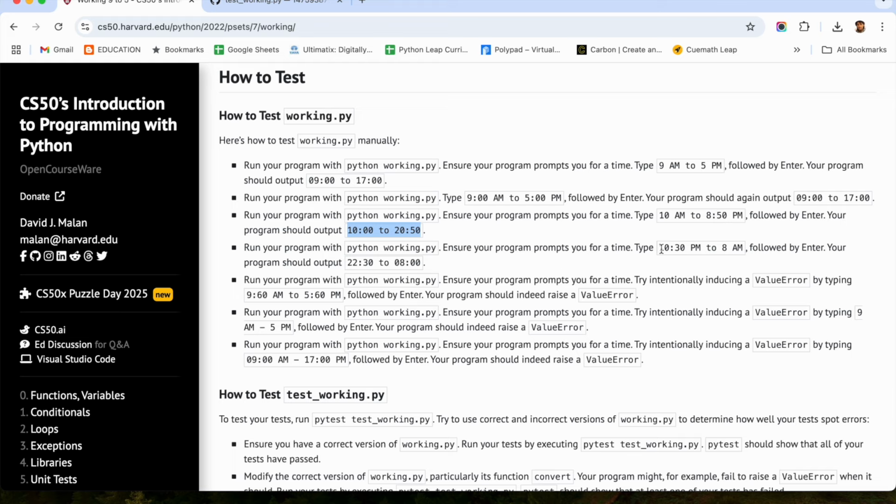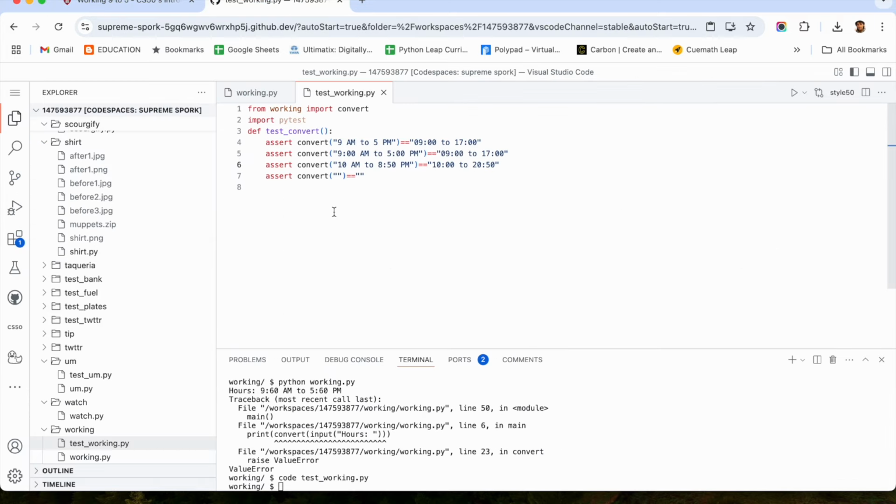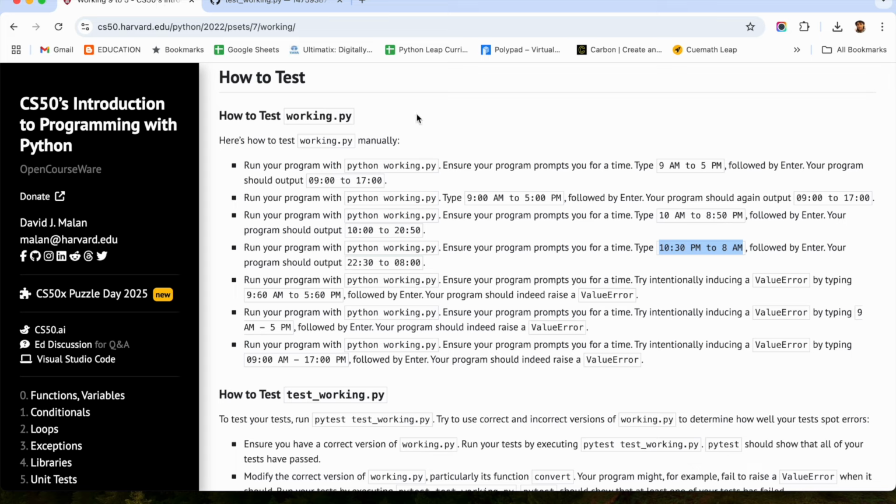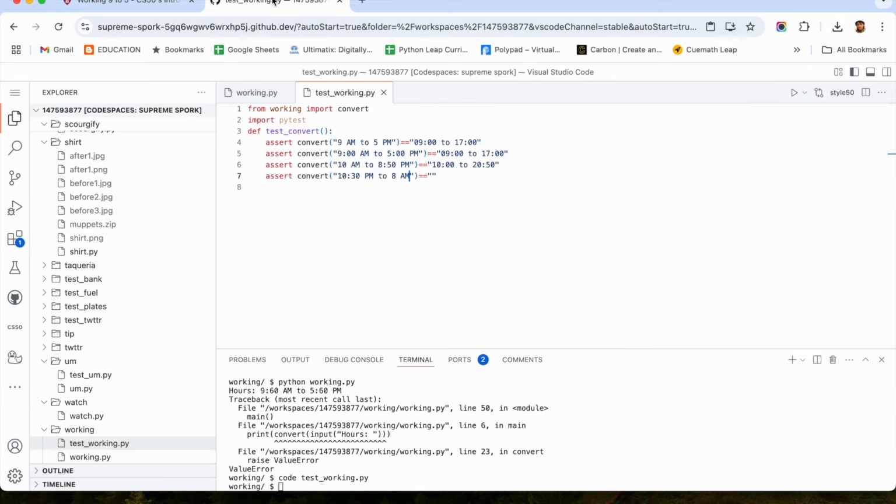And this is my fourth condition. So all the positive conditions we are checking with the assert function.